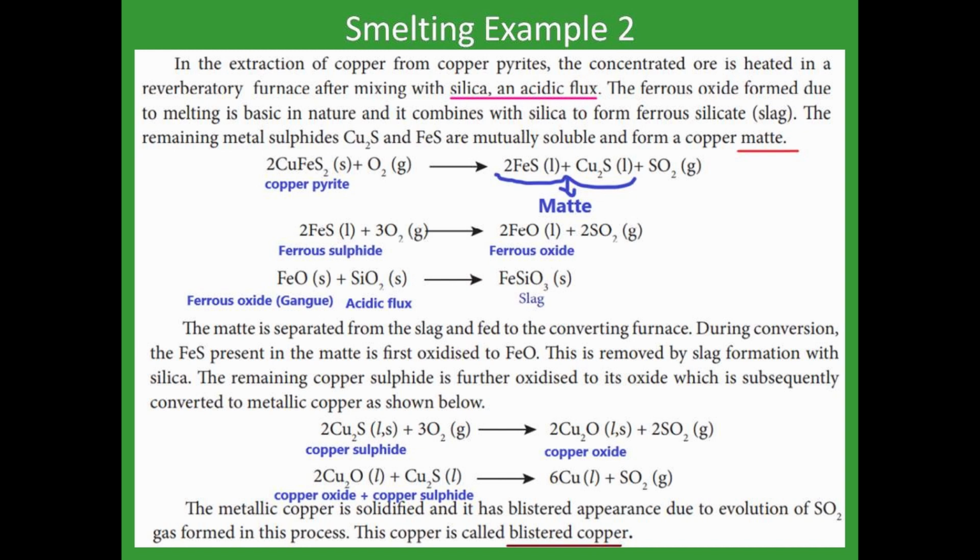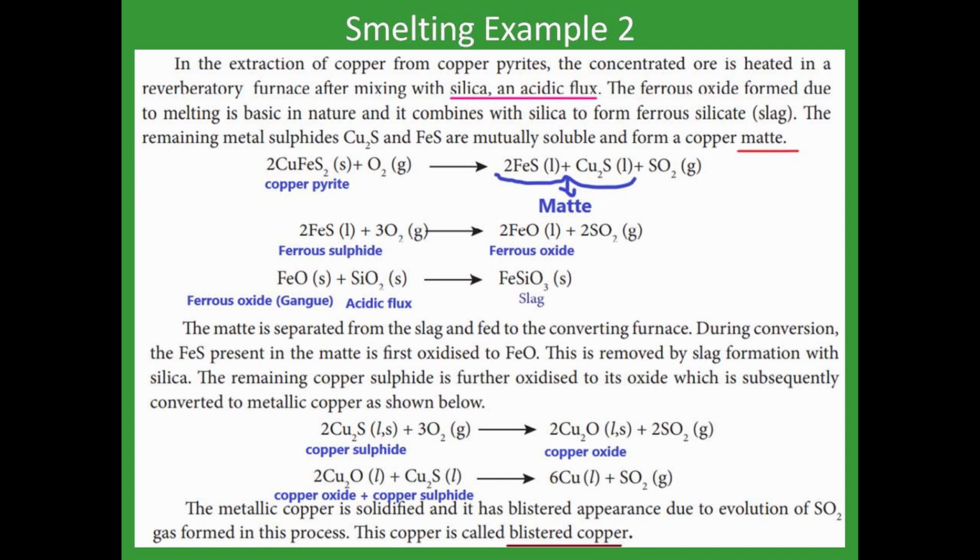Then again that ferrous sulfide reacts with the oxygen, it gives ferrous oxide. FeO means ferrous oxide, along with that sulfur dioxide. Again that ferrous oxide here is a gangue particle. We have to remove this gangue. Gangue means impurity.